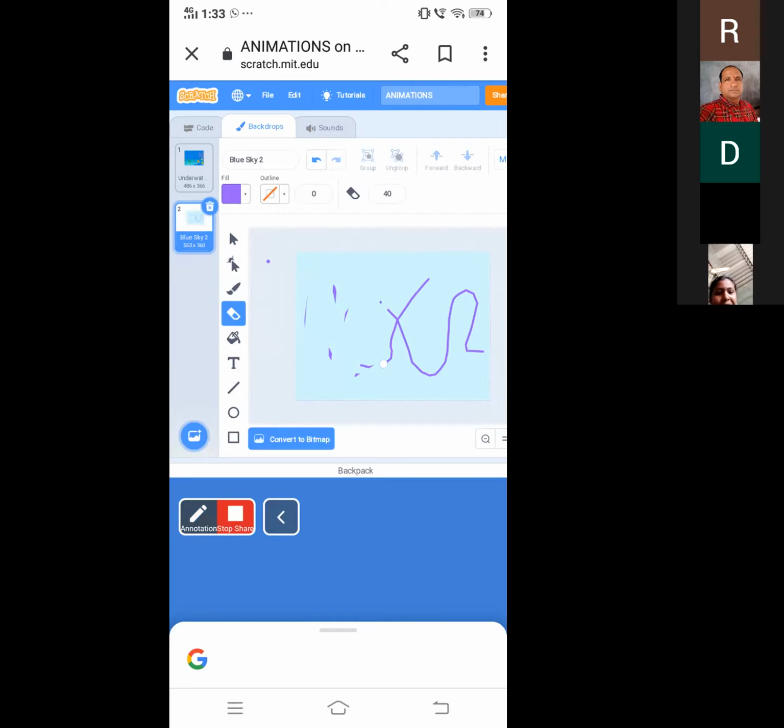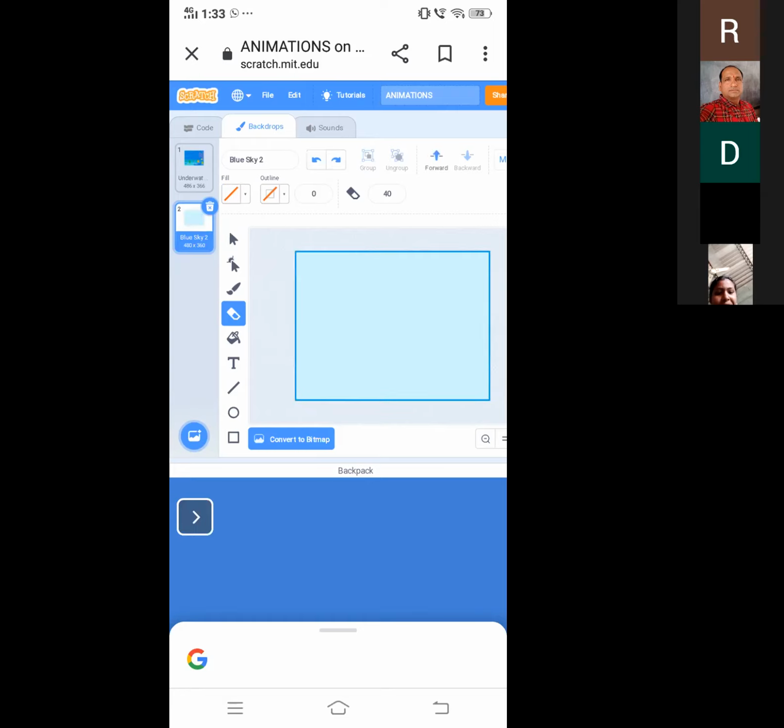Let us see. If we click on this left one, undo, redo, it is also called undo redo. So all will be erased. Now I want to see the previous one, which is the painting. So click on this redo. So the painting, undo and redo, it will be helpful.